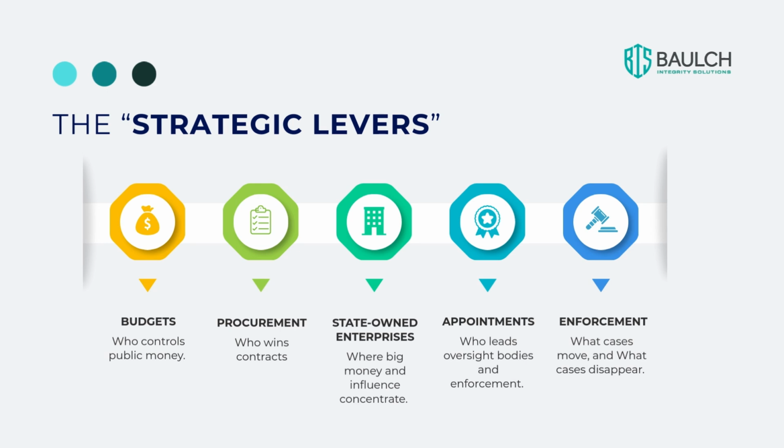First of all is budgets. Who controls public money? Second is procurement. Who wins contracts? Third is state-owned enterprises, where big money and influence concentrate. Fourth is appointments. Who leads oversight bodies and enforcement? And fifth comes enforcement. What cases move and what cases disappear.